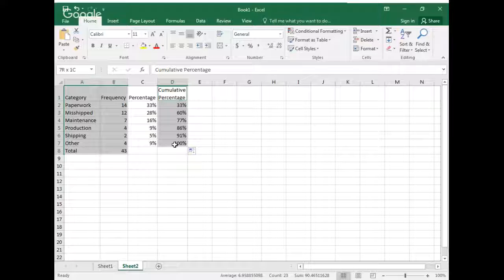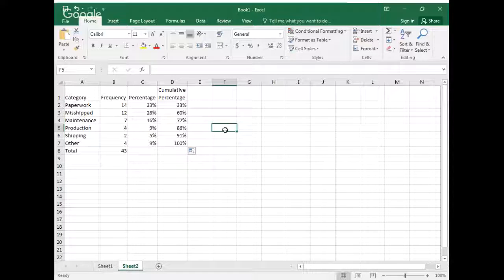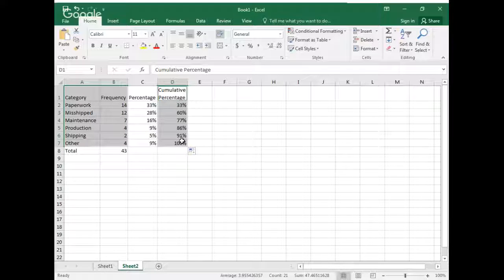And in fact, I just made a mistake. So let me reselect and redo that because I included the total. I should not have included the total. So I apologize for the error. I want to go down to B7. So from A1 to B7 there, excluding the total, let go of my mouse, hold down Control, and get the cumulative percentage through 100%. It's important that the columns be the same number of rows.